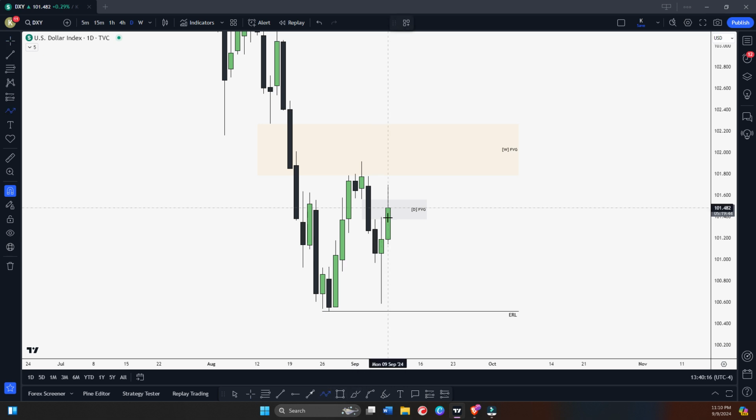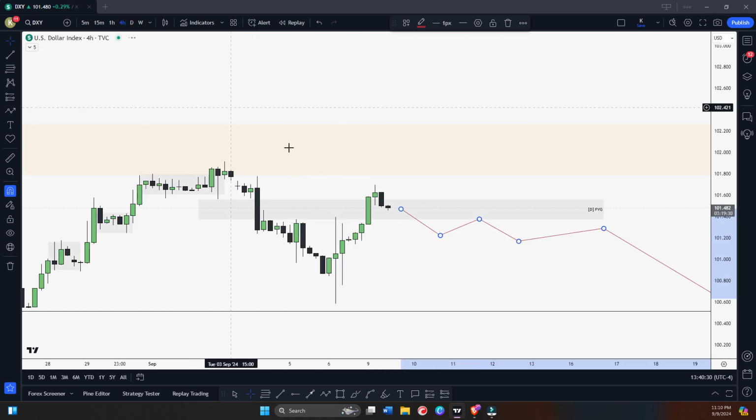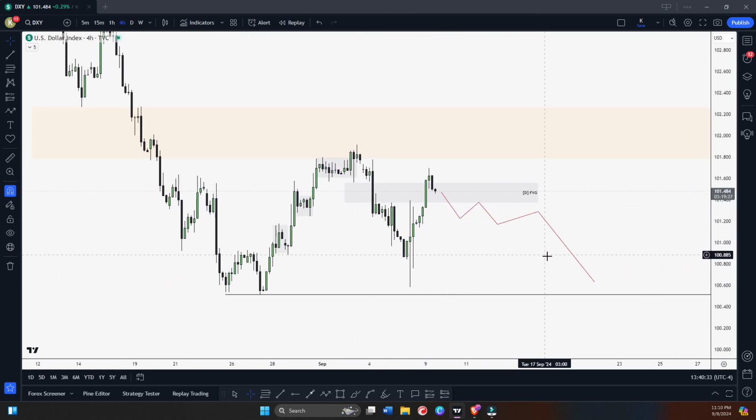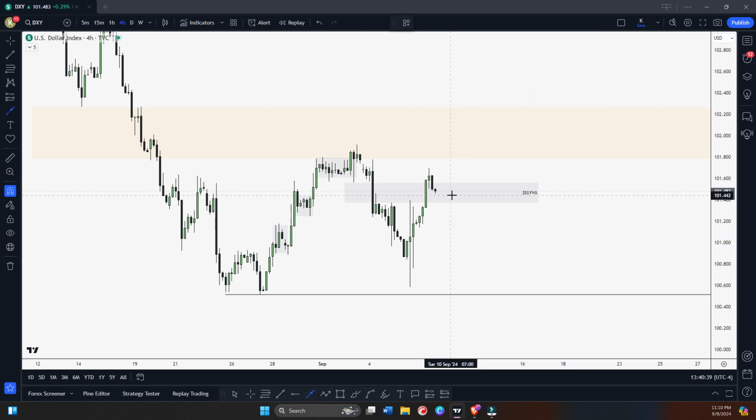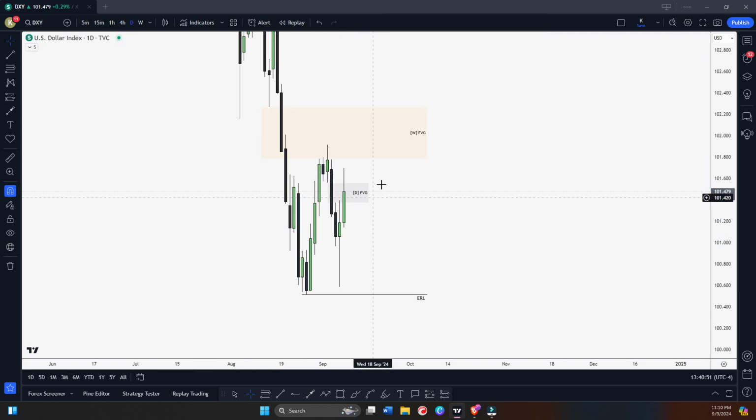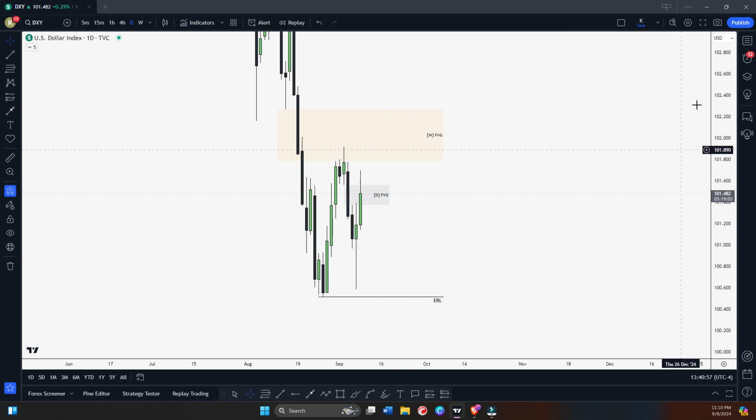Let's say if here we get a backside move on H1 H4, and we get rejection, then we can look for a sell and target this external and this relative equal low liquidity. So let's say tomorrow if we start seeing some H1 H4 backside move, then we can look for a sell on DXY. If DXY goes down from the daily bearish fair value gap, then of course EU GU will go up. So this is what I'll be looking for. Right now it's holding this daily bearish fair value gap. Let's see tomorrow, Tuesday or Wednesday, how it plays out. So still the bias is bearish on DXY.